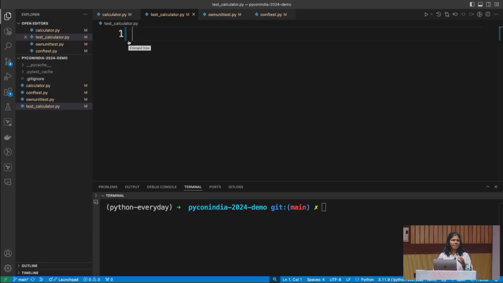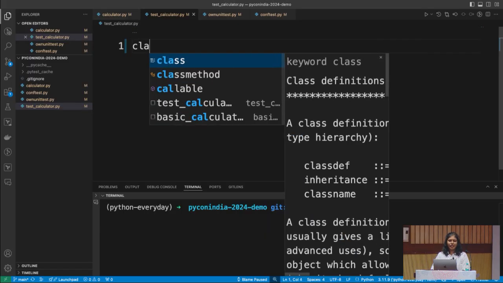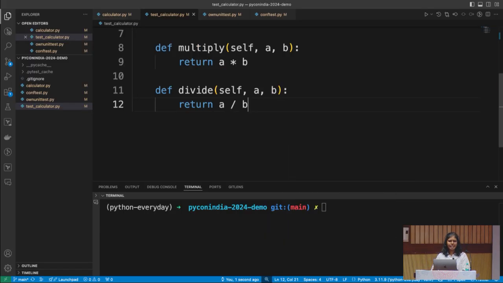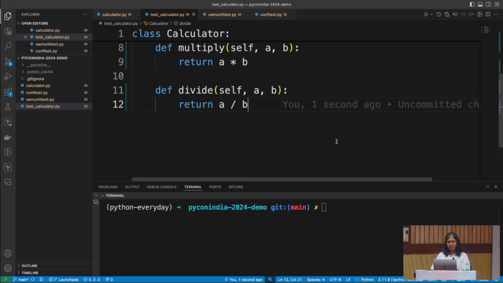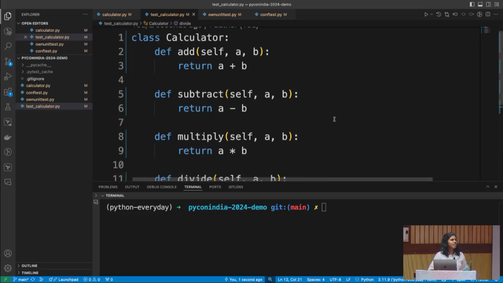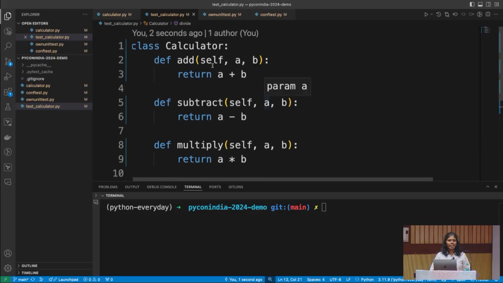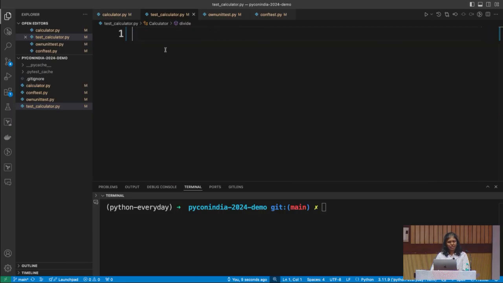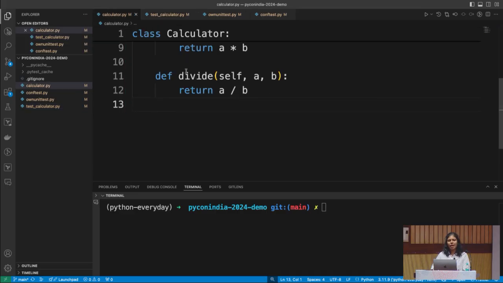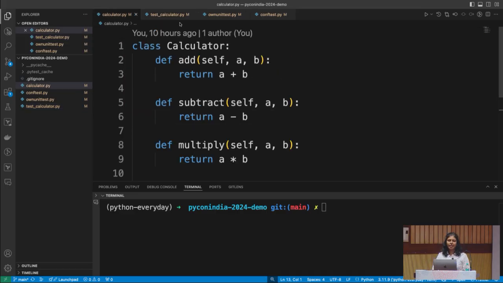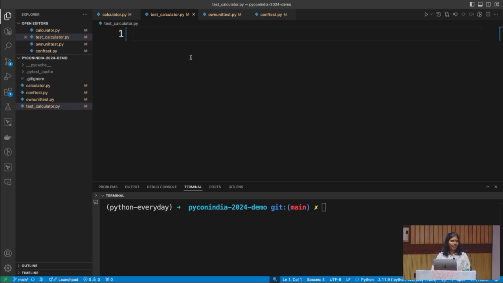Every time I teach Pytest, or every time I teach something in Python, we always start with our basic calculator. So this is my base program. I hope everybody here understands this. So this is my basic calculator. Next, and I'm in the wrong file. See, things like this happen in live coding. So here's our basic calculator. Let's write a test case for this.